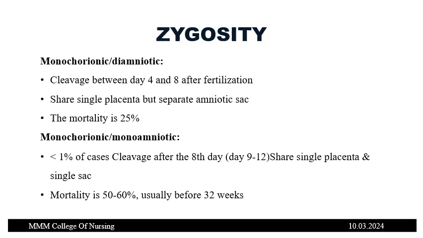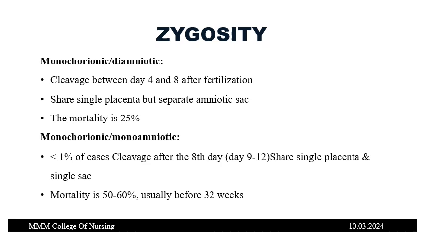Monochorionic diamniotic. As the name implies, here there will be a single chorion. The chorion is the outermost layer and the amnion is the inner layer. So the inner layer will be separate for the two twins, but the outer layer is common. This happens when the cleavage occurs at 4 to 8 days after fertilization. They share a single placenta but have separate amniotic sacs. The mortality rate is 25%.